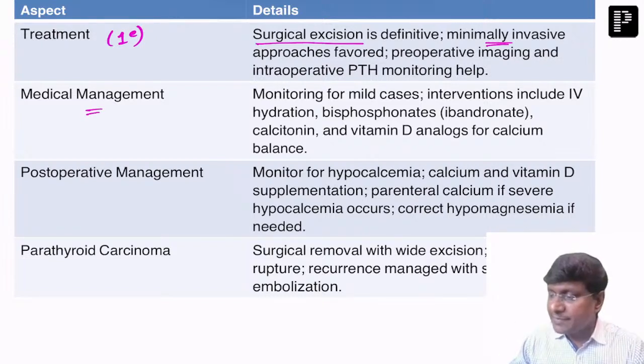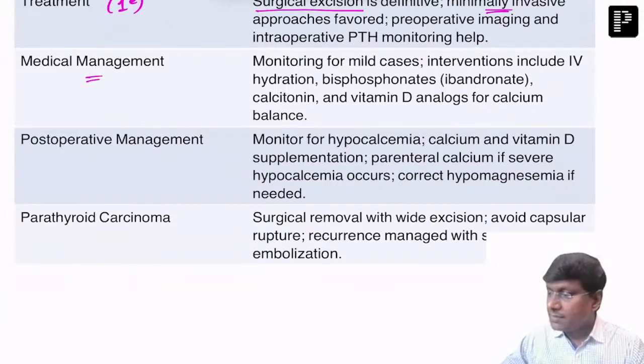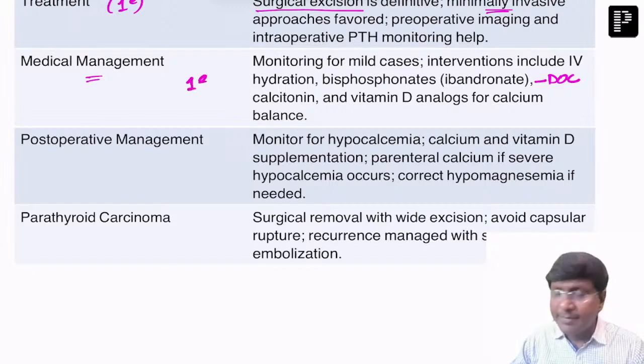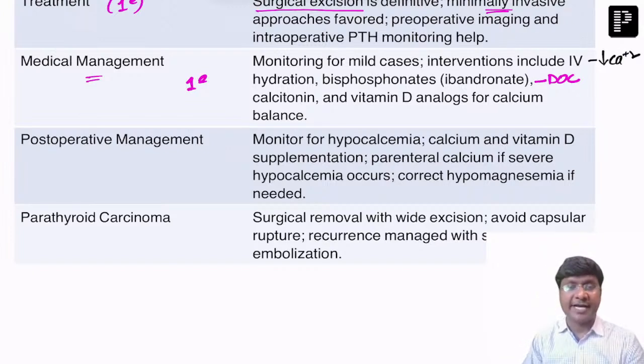So in medical management, what exactly is the drug of choice? The drug of choice is bisphosphonate in case of primary hyperparathyroidism. What will these bisphosphonates do? Bisphosphonates will prevent bone resorption. But at the same time, you need to reduce the serum calcium levels as well.